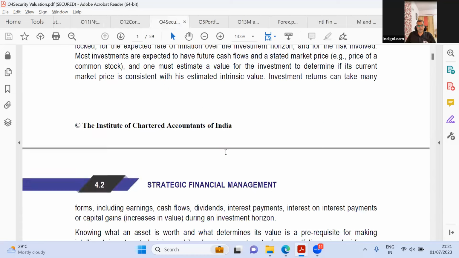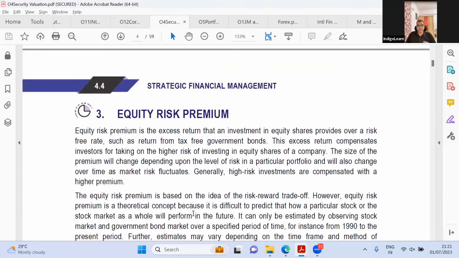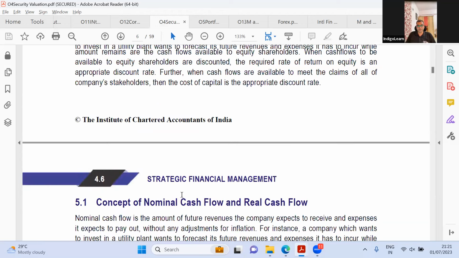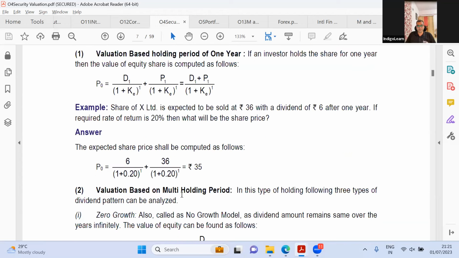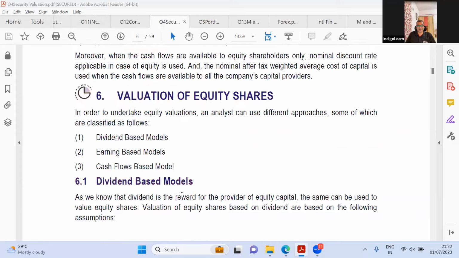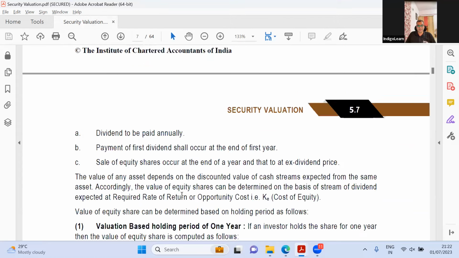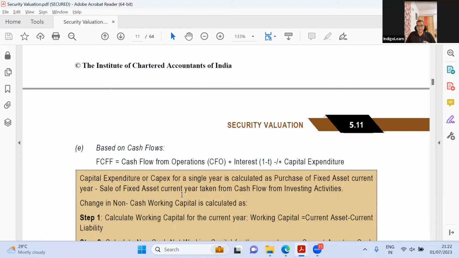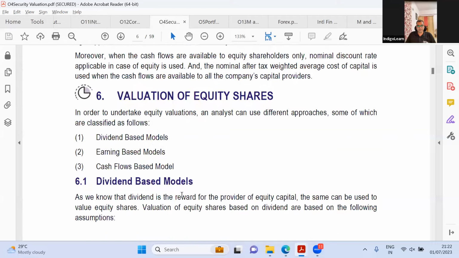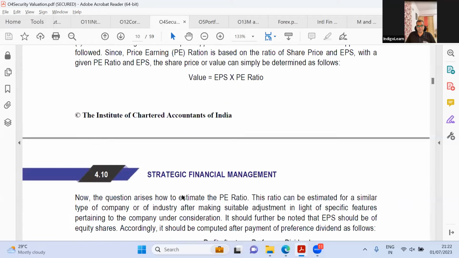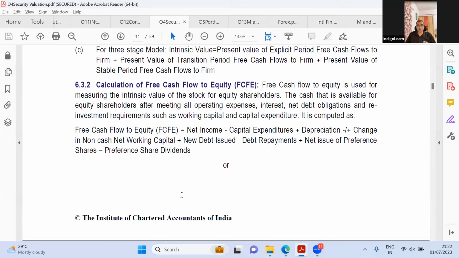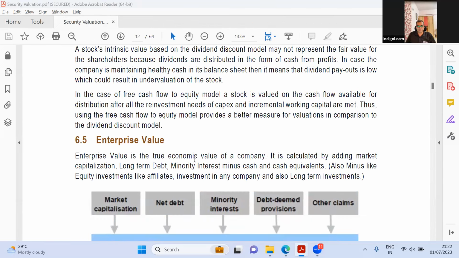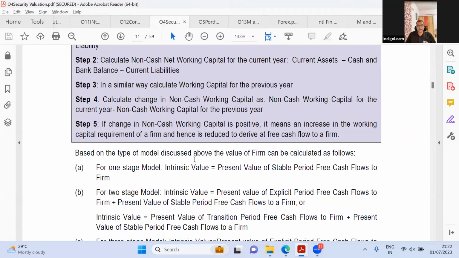Where are we? This is number 6, right? Valuation of equity shares. You see here, valuation of equity shares. It is pretty much the same. There is actually no change also. Page numbers are also pretty much the same. So I don't think they've changed much here. Enterprise value, they've explained it here. Same thing. I think we had something around enterprise value. No, enterprise value is not given in detail, or was it? Let me just check. 6.5 is enterprise value. Yeah, it is the same.